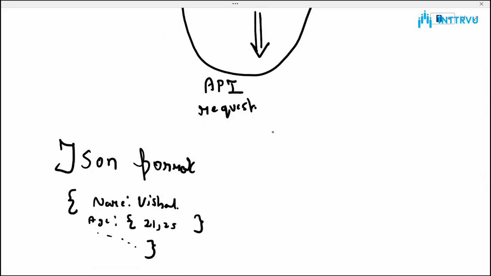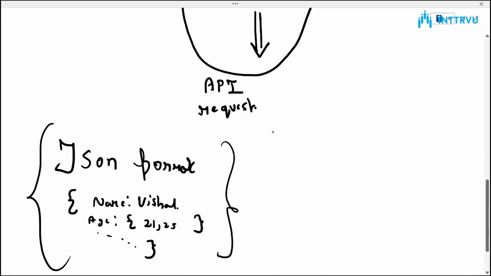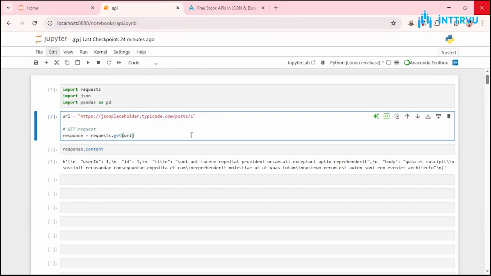Data will be in this format. That is called a JSON format most of the times. Or it can also be in XML format sometimes, but most of the times it is a JSON format. So that is the whole idea of an API or sending an API request, right? Pretty straightforward. So let's see how to get this thing done.